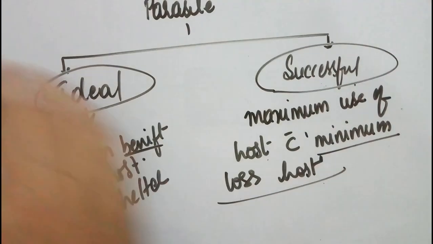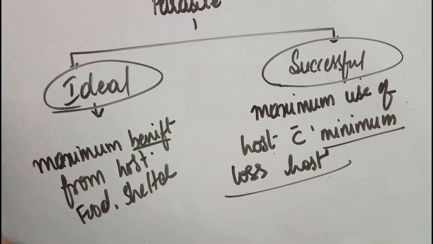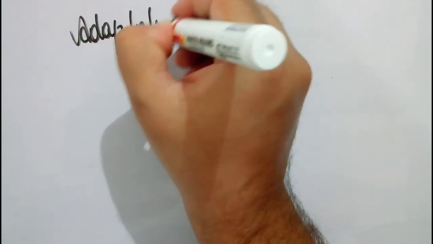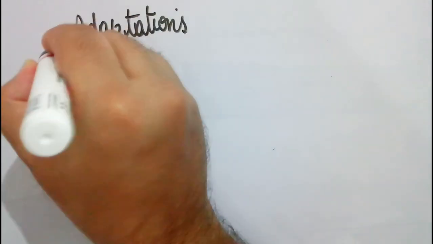Fine. So let us move forward and see what adaptations are shown by the parasites. Again NCERT statements, guys: adaptations that are shown by the parasites for their survival inside the host.